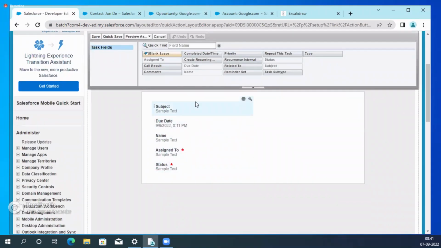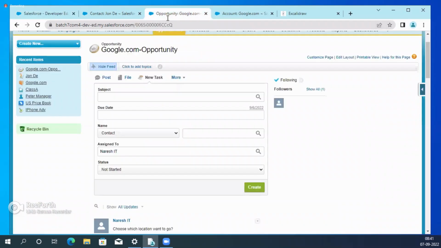Click on edit layout. Within the edit layout, you need to remove whichever field the client wants to remove. Clear? Okay, we have already removed it. That's the reason in the opportunity level, the related to field is not visible.